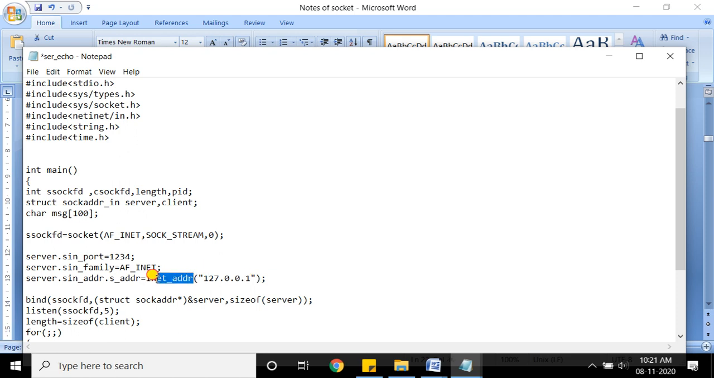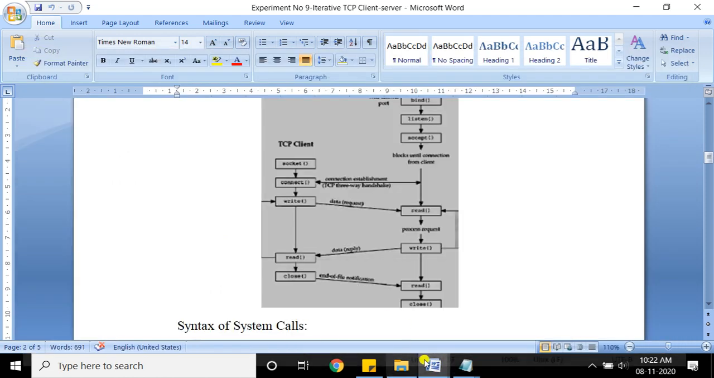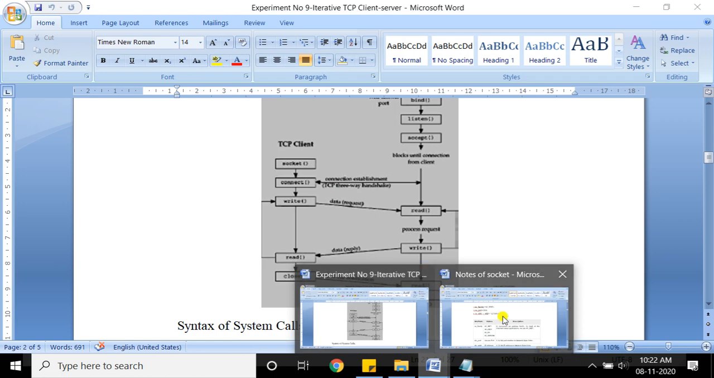And what is this function? Basically this function will convert this decimal notation into binary. So you can write this as the function inet underscore ADDR. So you are assigning the port number, you are assigning the IP address, and you are also telling what is the family that you are using. Okay, now come back to our diagram. Let me close this particular.